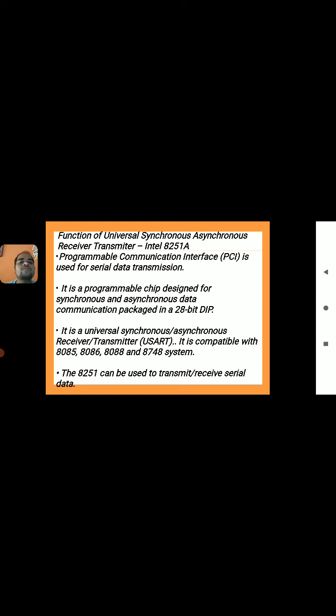It is compatible with the 8085, 8086, 8088 and 8748 microprocessor systems. The 8251 can be used to transmit or receive serial data in two forms, synchronous and asynchronous.